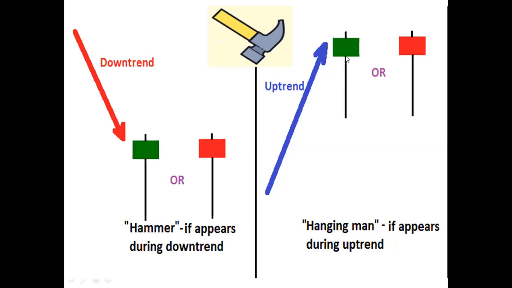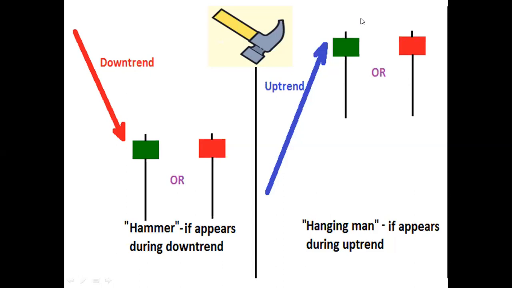So the body is very faint, and it can't take the price higher compared with the opening. It may be green or red, but it indicates that buyers are exhausted here. So buyers don't have much strength to take the price higher.